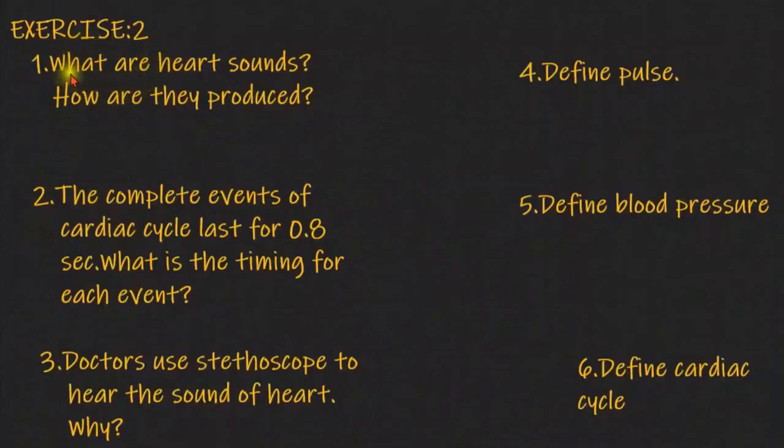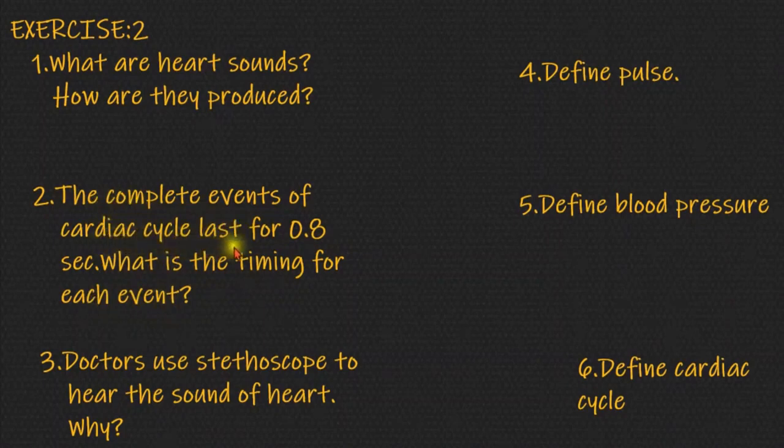Exercise number 2. Question number 1. What are heart sounds? How are they produced? Question number 2. The complete events of the cardiac cycle last for 0.8 seconds. What is the timing for each event?